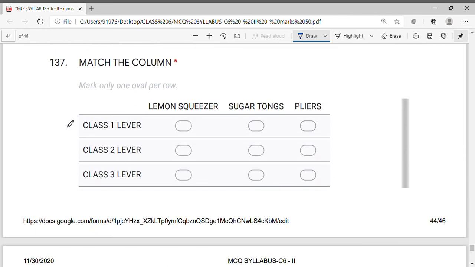Match the column. Class 1 lever. Which one is a class 1 lever over here? Plier is a class 1 lever, where the fulcrum is in between. Class 2 lever: lemon squeezer is a class 2 lever. Class 3 lever is a sugar tong.